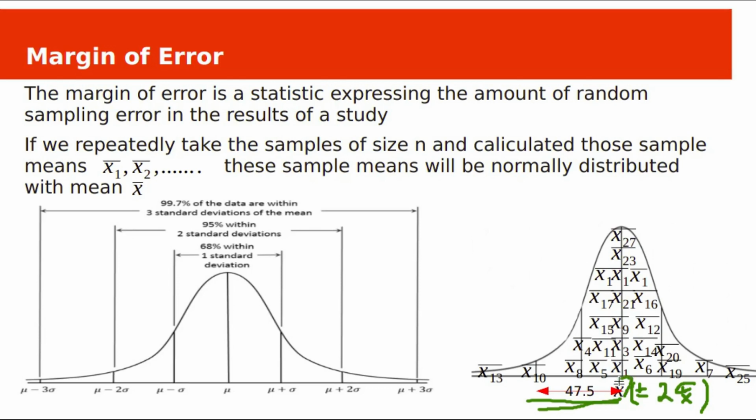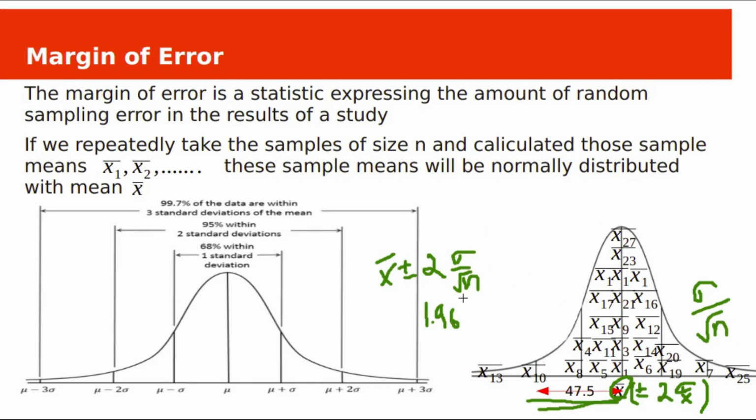Its mean will be x bar and its standard deviation sigma x bar is sigma by square root n. So x bar plus or minus 2 sigma by square root n will contain 95% of these sample means. It is a rough estimate. Exactly it is x bar plus or minus 1.96 sigma by square root n.